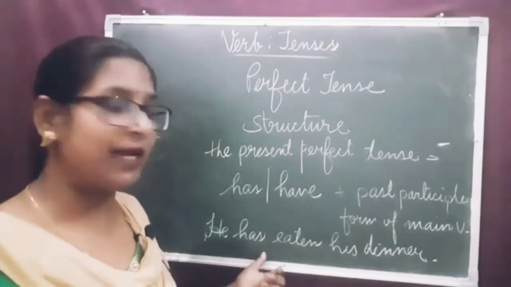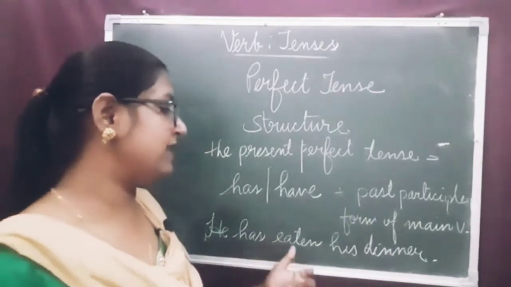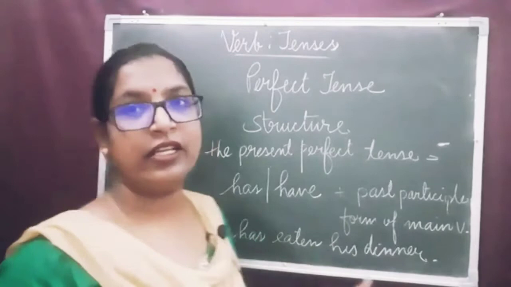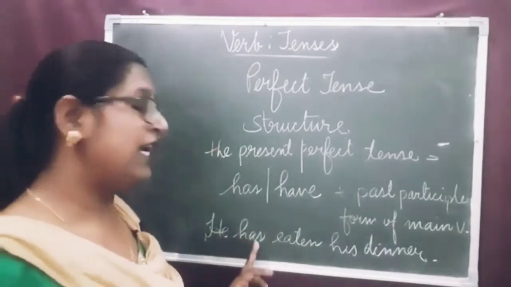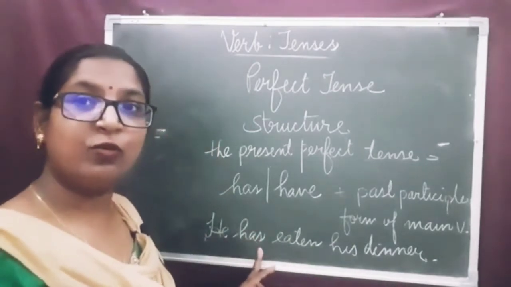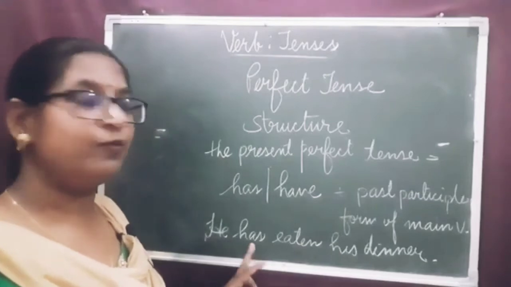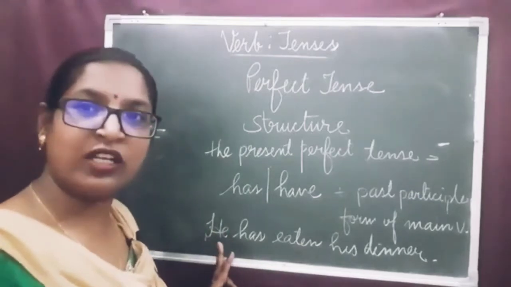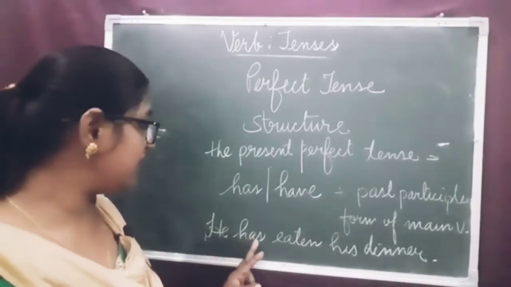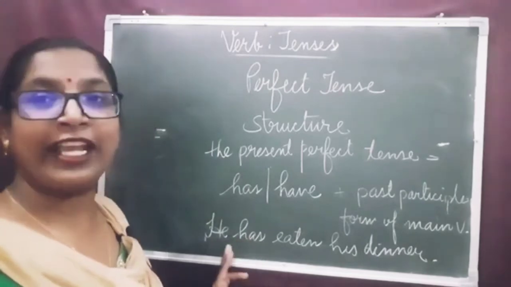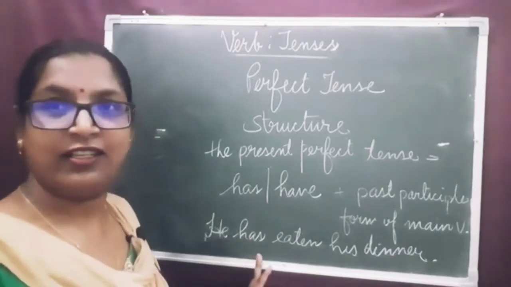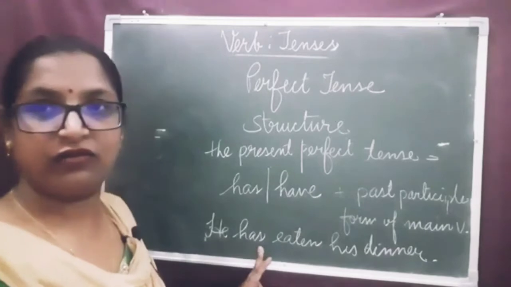Let's see the example. He has eaten his dinner. He is the subject, has is the auxiliary verb; we always use it according to the subject. There should be subject verb agreement. Here we cannot say he have.